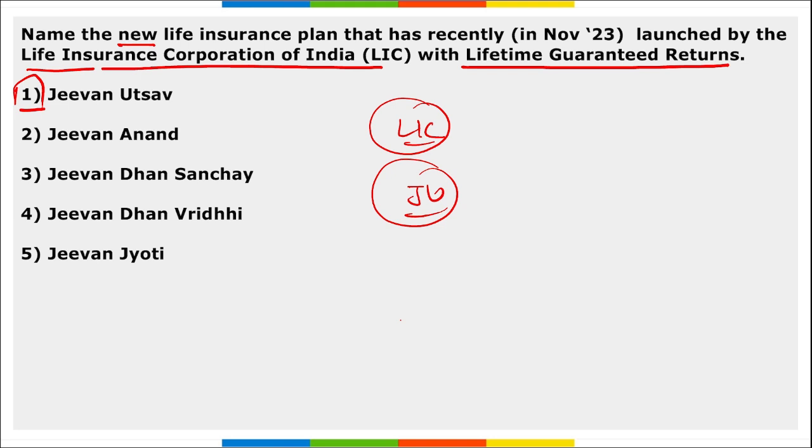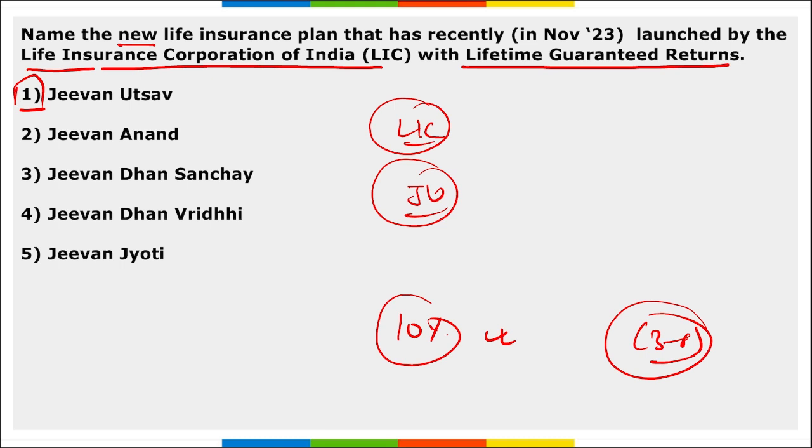Here the regular income benefits are 10% of the basic sum assured, and this amount will be paid at the end of each year, starting from the 3rd to the 6th year, right? So coming back, it is Jeevan Utsav. This is the plan launched by LIC with lifetime guaranteed returns.